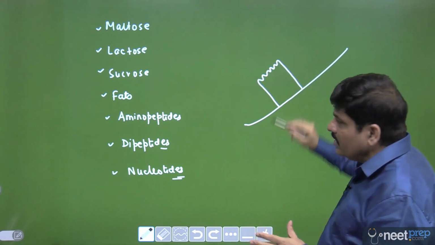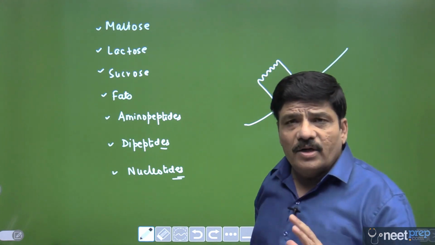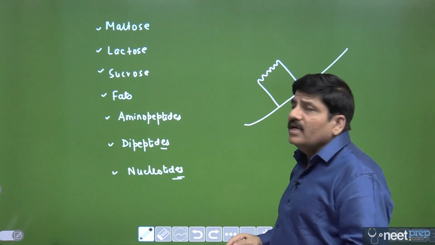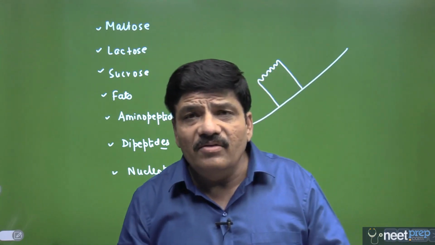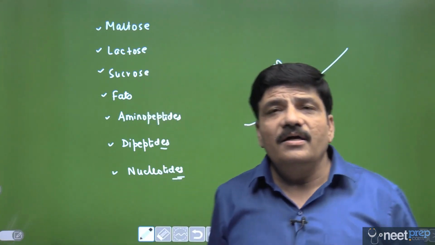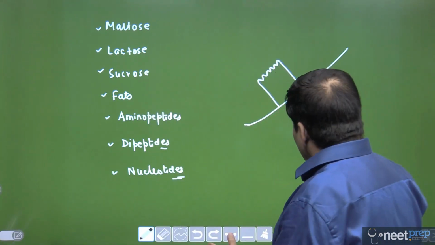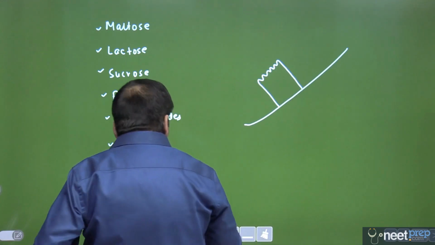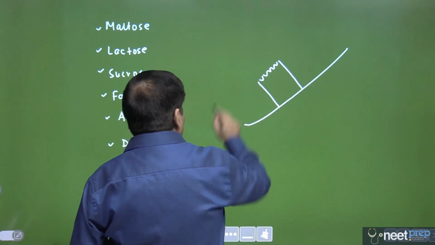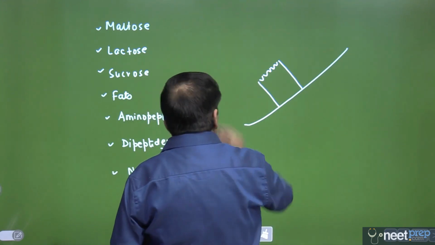I hope you remember what brush border and microvilli mean. Therefore these enzymes are sometimes also called brush border enzymes, and they are present in the intestinal juice, which NCERT also calls succus entericus. Let us see what enzymes are present in this intestinal juice.